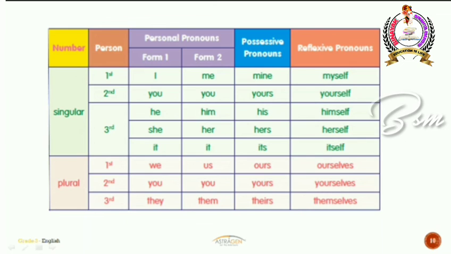And when it comes to plural reflexive pronouns, the first person plural reflexive pronoun will be ourselves. The second person plural reflexive pronoun will be yourselves. Third person plural reflexive pronouns will be themselves. So just remember this chart and it will be easy for you to remember all the pronouns.